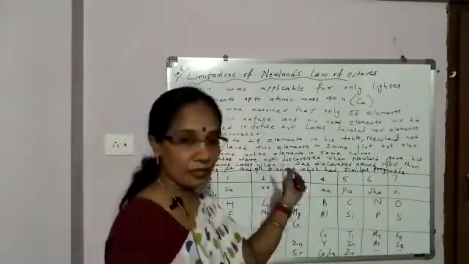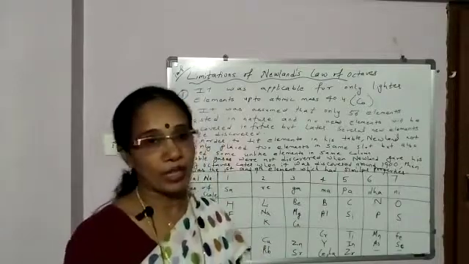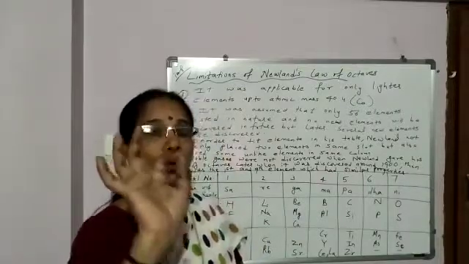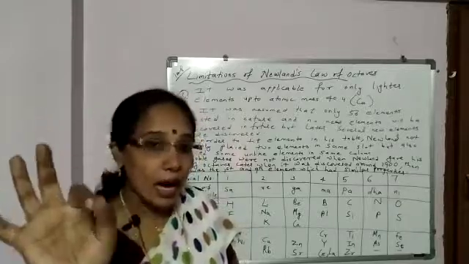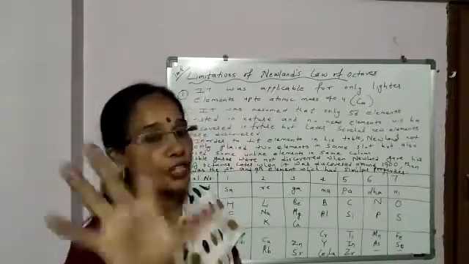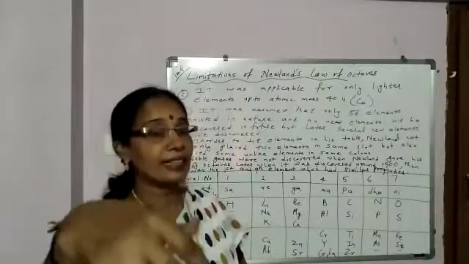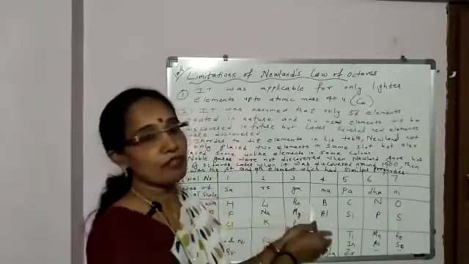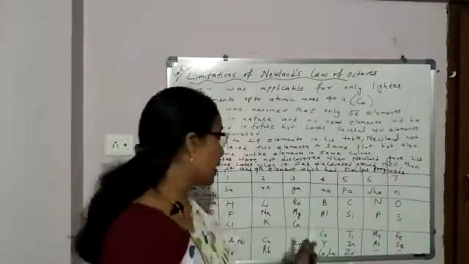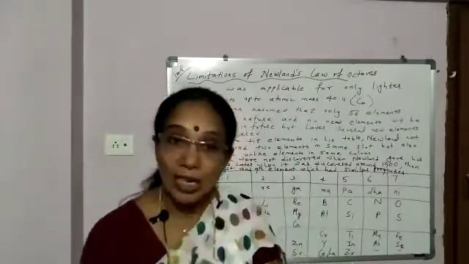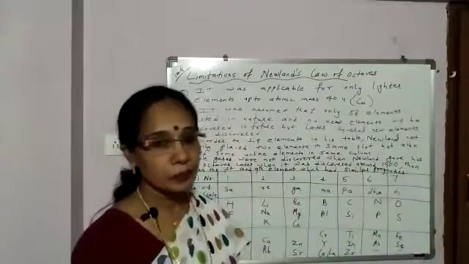Newlands' system of classification was applicable only for lighter elements, elements with atomic mass up to 40, that is up to calcium. After calcium, beyond atomic mass 40, the system of classification was not applicable. Every eighth element's properties were not similar to the first one.